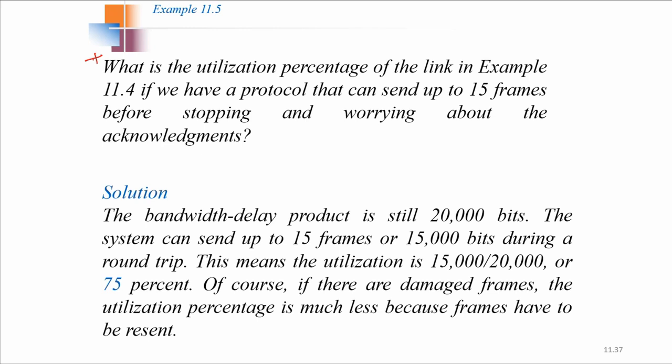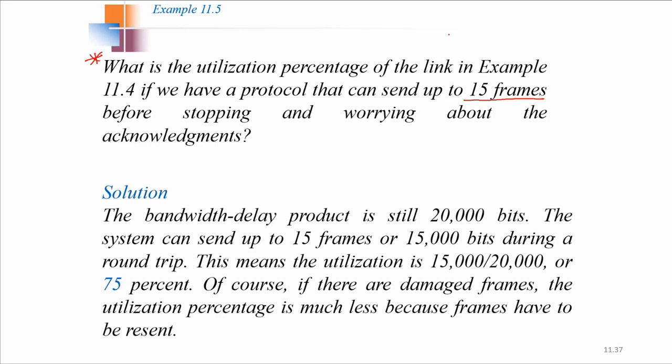Next question: what is the utilization percentage of the link in the previous example if we have a protocol that can send 15 frames before stopping and worrying about the acknowledgement? Instead of 1 frame, it is saying to send 15 frames, and 1 frame is 1,000 bits in length.